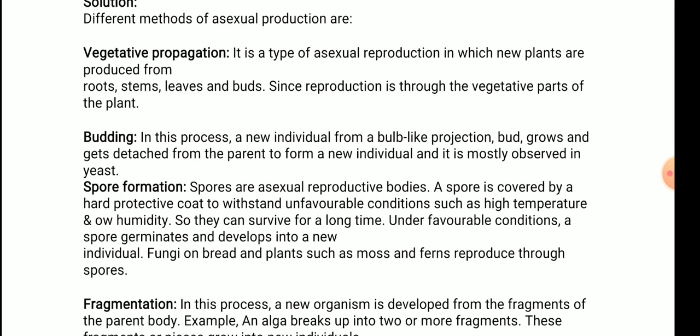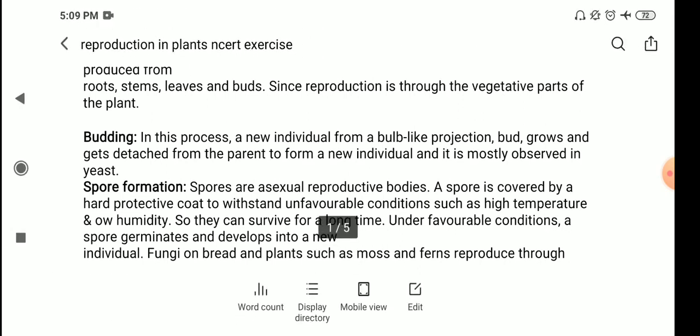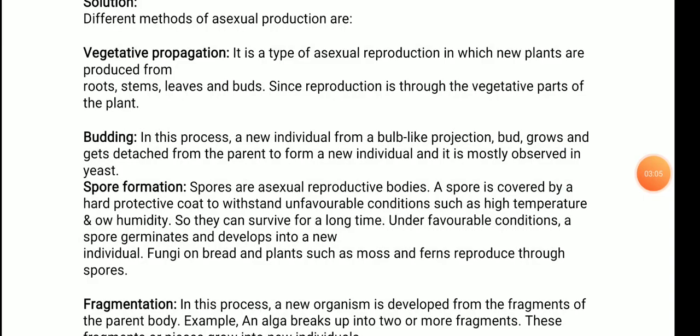Next is budding. In this process, a new individual grows from a bulb-like projection called a bud, which gets detached from the parent to form a new individual, and it is mostly observed in yeast. So the example of budding is yeast.